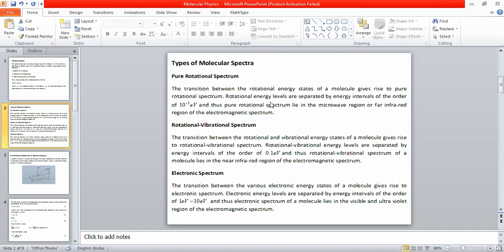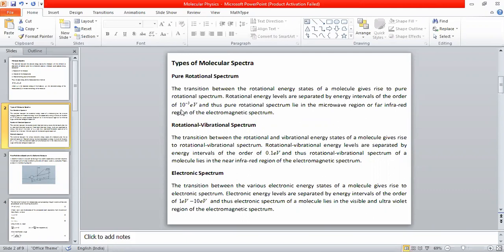The energy difference between any two successive rotational energy levels is very small compared to electronic energy levels. It is of the order of 10 to the power of -3 electron volt.